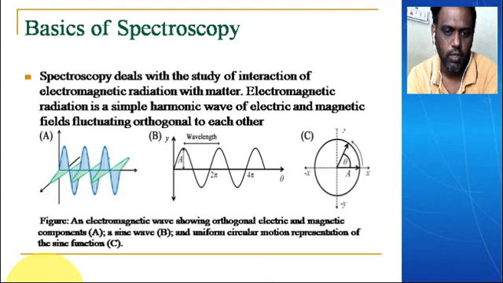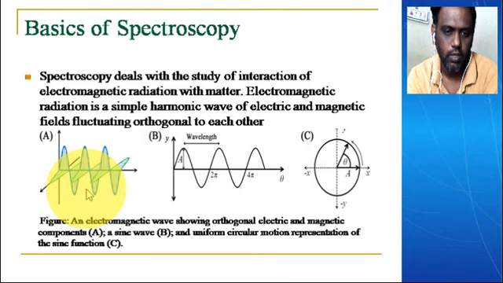This electromagnetic radiation is a simple harmonic wave of electric and magnetic fields fluctuating orthogonally to each other. You can see in the figure I have given that the electric as well as the magnetic field fluctuate orthogonally.